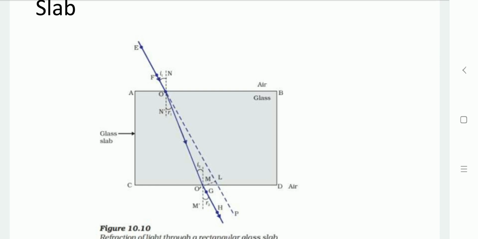The incident angle is I1 at point O and the refracted angle is denoted as R1 at point O, which then propagates further in the glass medium.